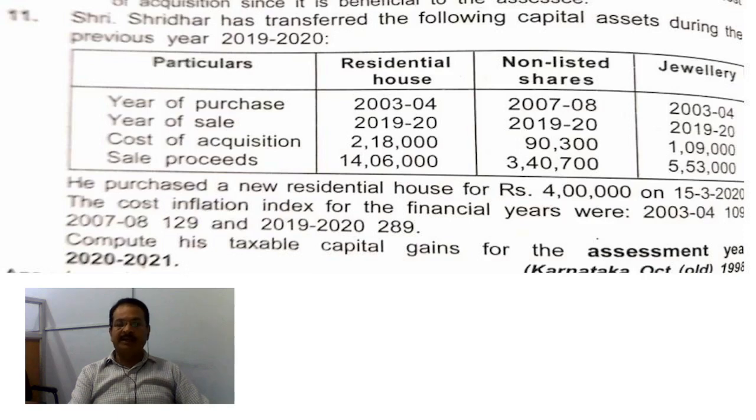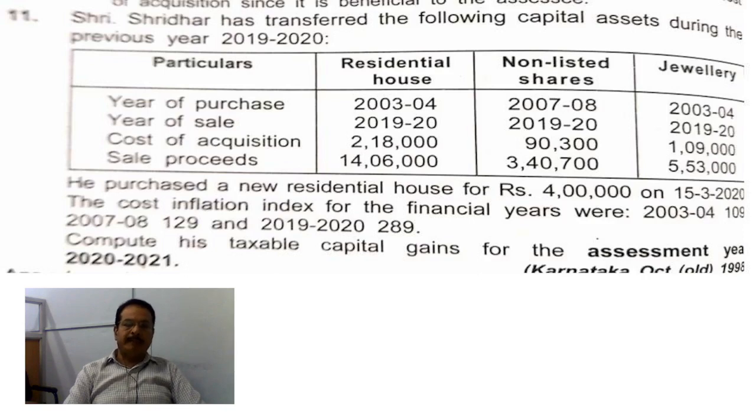I repeat, 90,300 into 289 divided by 129. Calculate. 2,02,300. Am I right? So in the inner column 2,02,300.